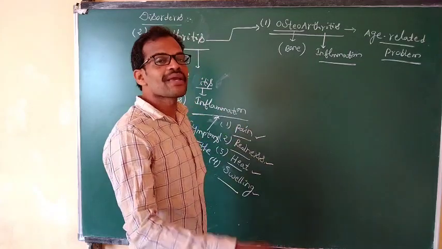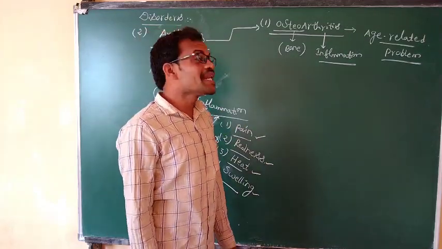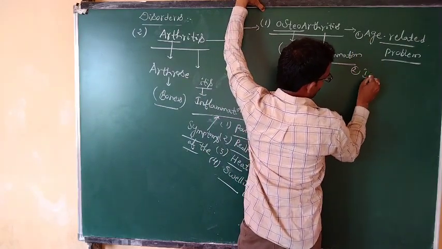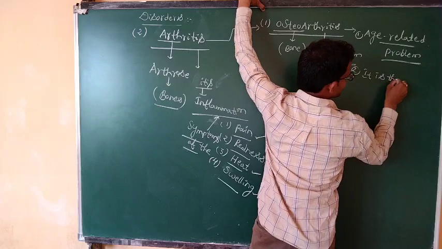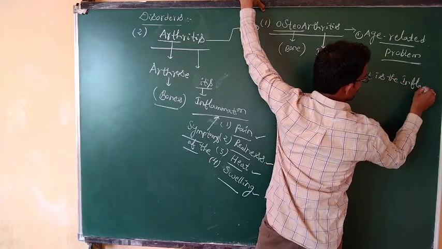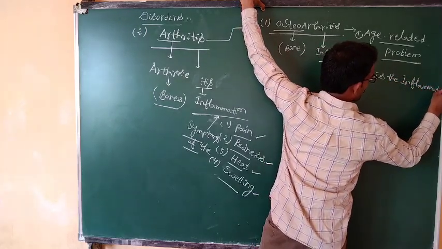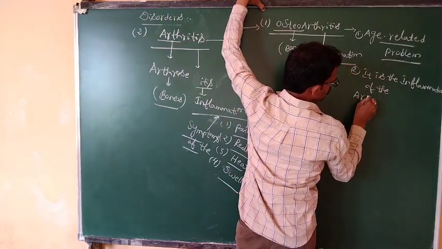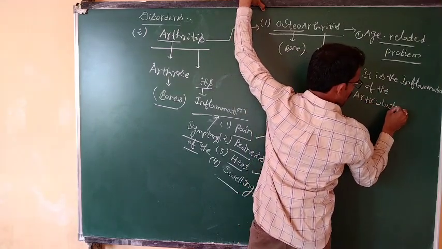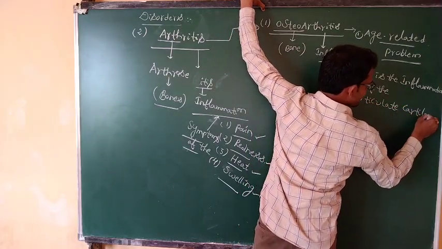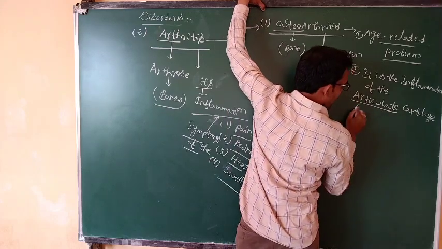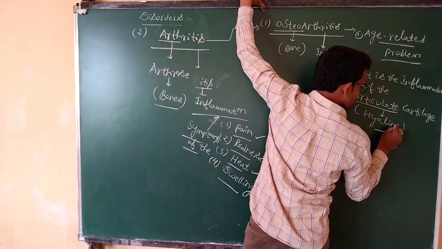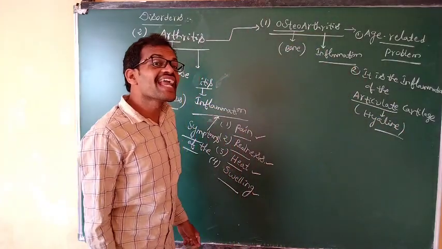It is the inflammation of the articular cartilage. Articular cartilage means hyaline cartilage. It is the inflammation of the hyaline cartilage.